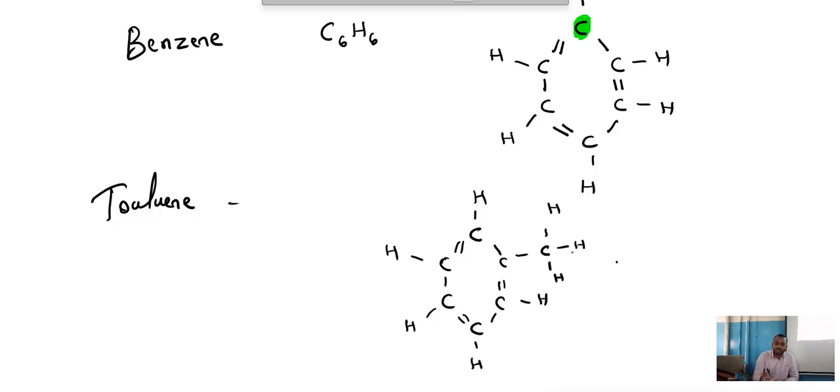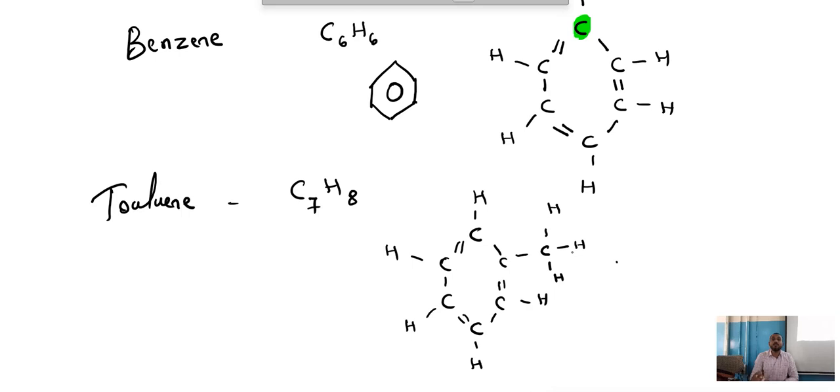Now how many carbons does it have? 7 carbons. Hydrogens, we already had 6, right? We have removed 1, leaving 5, and added 3, making 8. So C7H8. This is the speciality of toluene. See this: benzene is C6H6, toluene is C7H8. Now, the benzene ring we sometimes also draw like this. This is also a benzene ring, but you don't need to draw it that way; you write this structure.